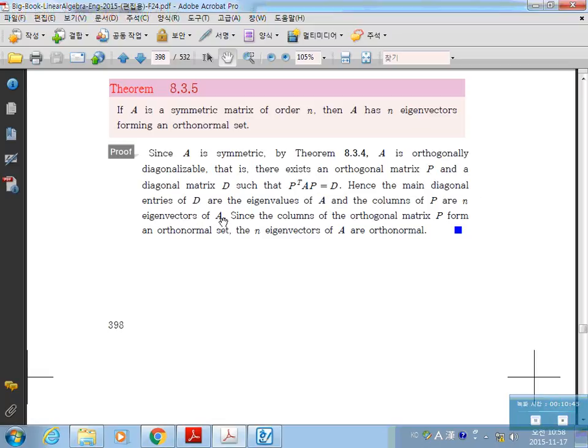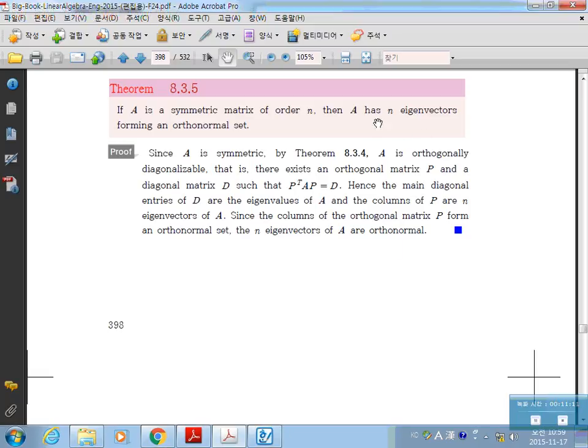Hence, the main diagonal entries of D are eigenvalues of A, and the columns of P are n eigenvectors of A. But the columns of this orthogonal matrix P form an orthonormal set. They are all unit vectors and they are all orthogonal. So they are orthonormal vectors. So we have n columns of orthonormal vectors. So these n eigenvectors of A are orthonormal. So we can easily find this if it is a symmetric matrix.